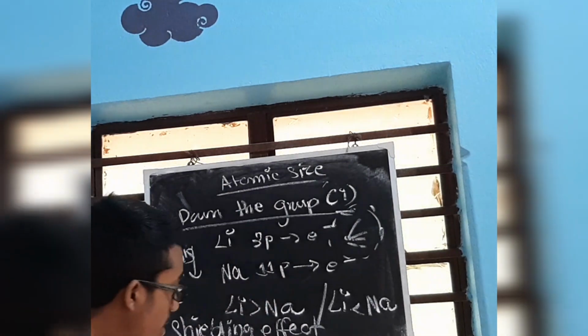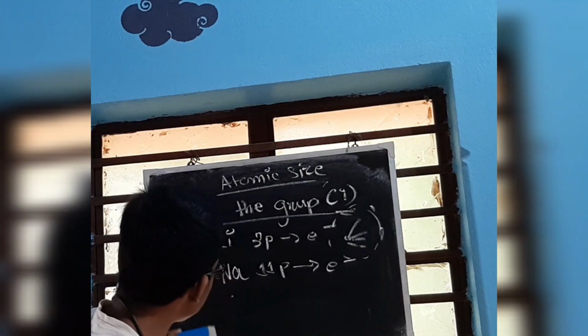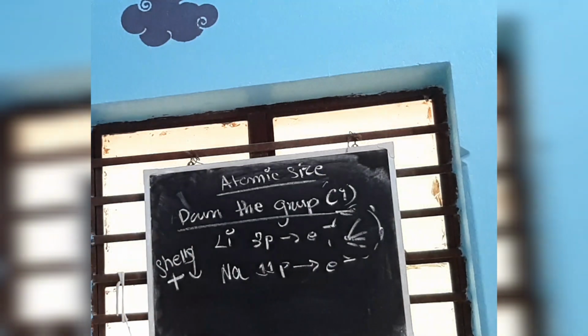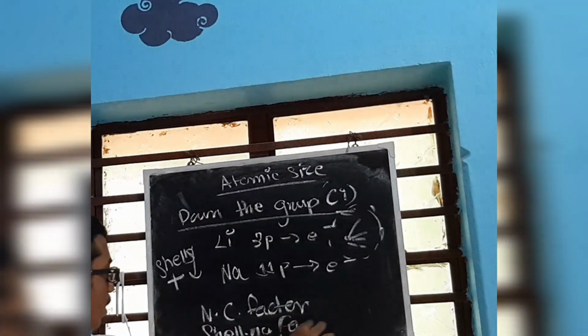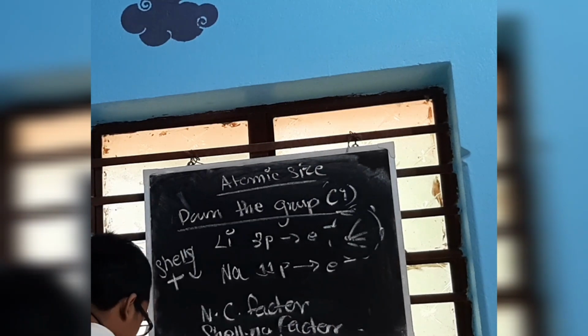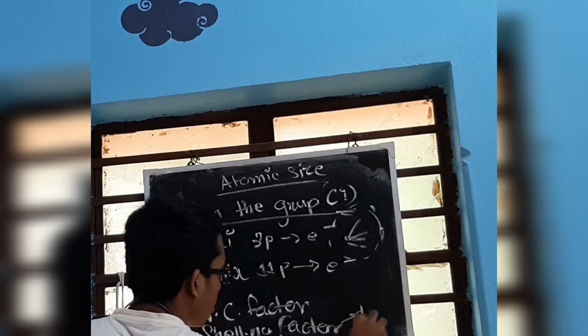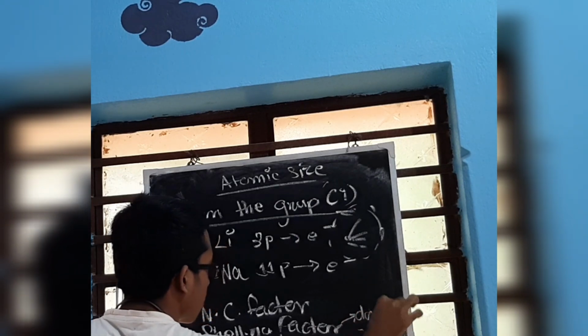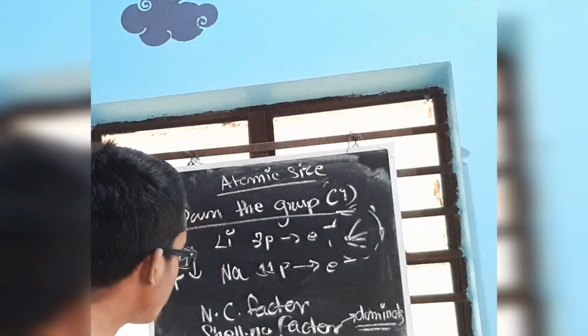But you cannot write shielding effect in class 10. So that is not going to be done. Then what logic will be applied? The simple logic that we have to apply is that Na's size is greater, that means number of shells is increasing. So two factors are acting: one is nuclear charge factor and one is shell number factor. Next you have to remember the shell number factor dominates. This is the important thing. Whenever there is a conflict going on, the shell number factor dominates.